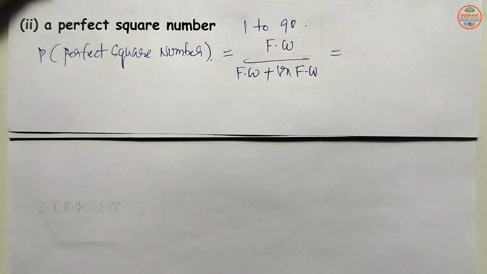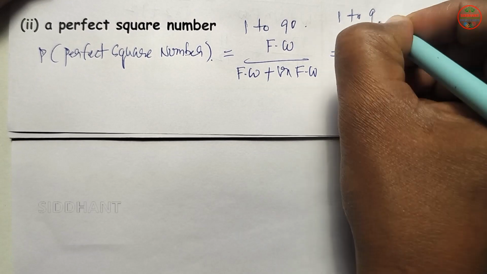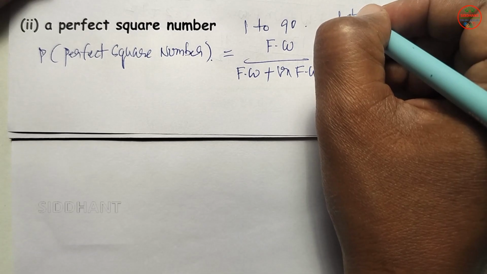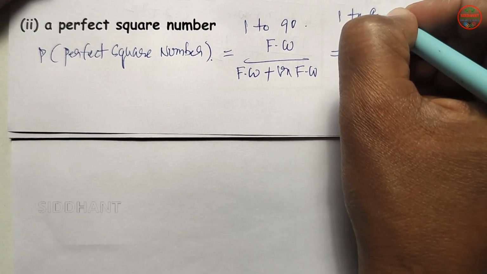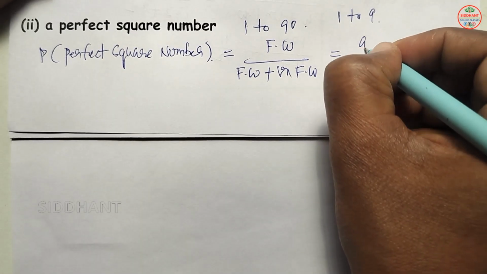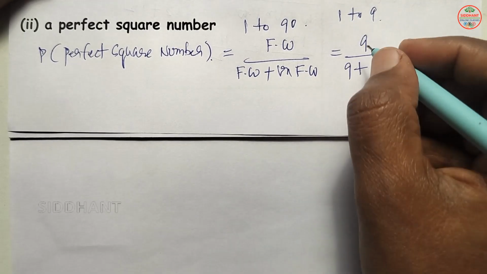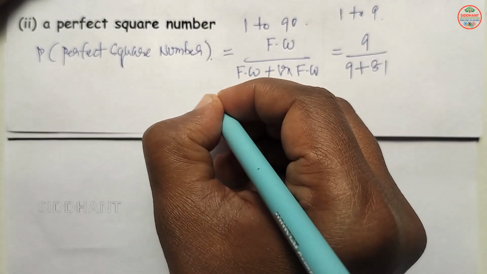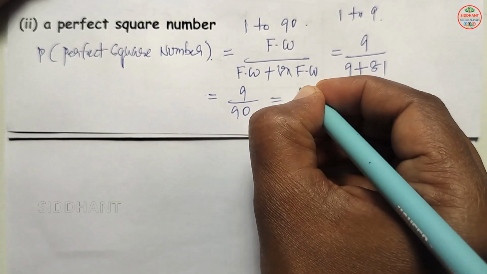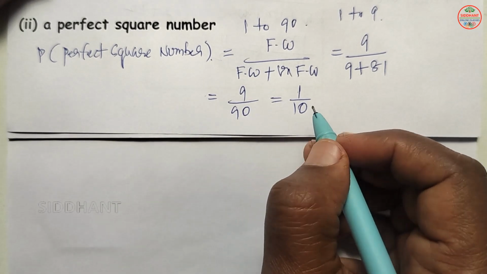So perfect square numbers will be 1 to 9 here: 1 square 1, 2 square 4, 3 square 9, 4 square 16, up to 9 square 81 here. So total 9 will be there. So favorable ways will be 9 here, plus unfavorable ways, 81 will be there. So that will be 9 by 90. So that will be 1 by 10 here. So this is the probability of perfect square number.